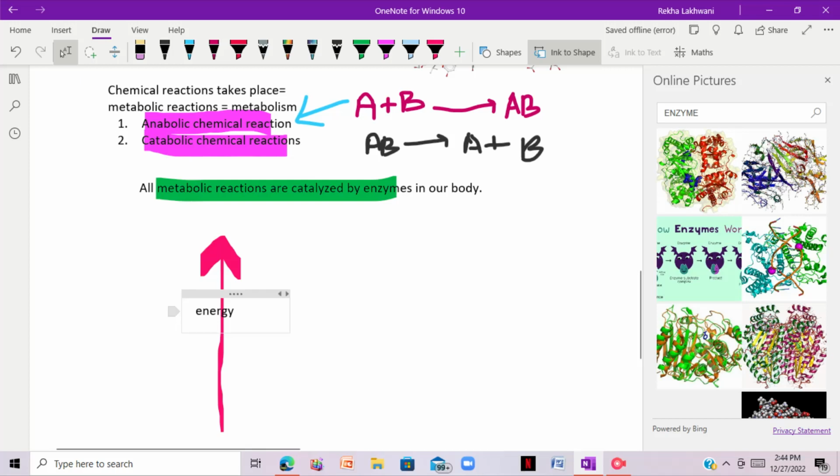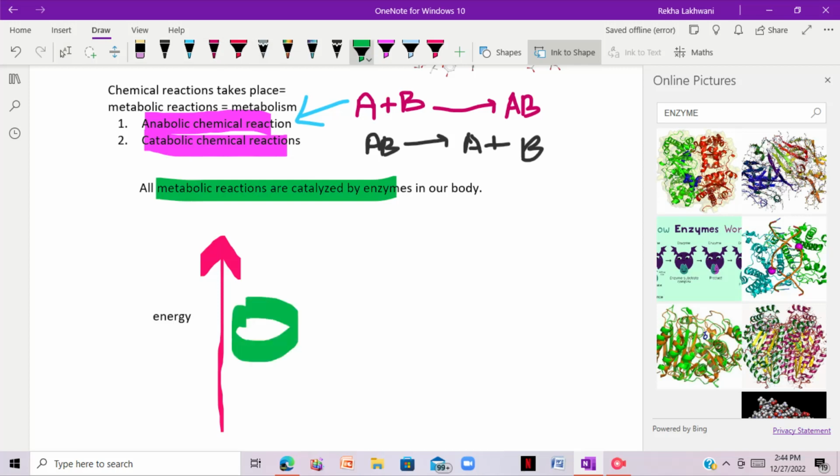Now, we can easily understand: consider this is a substrate and this is the product. What this graph is showing is that the energy is going down like this. It means that the energy of the substrate is higher.